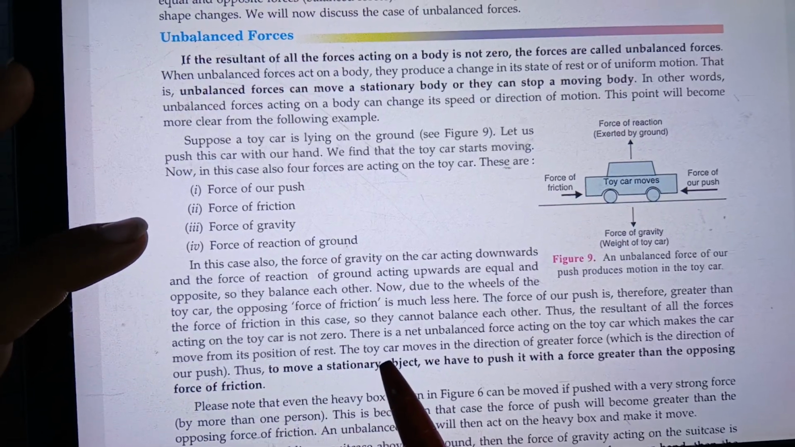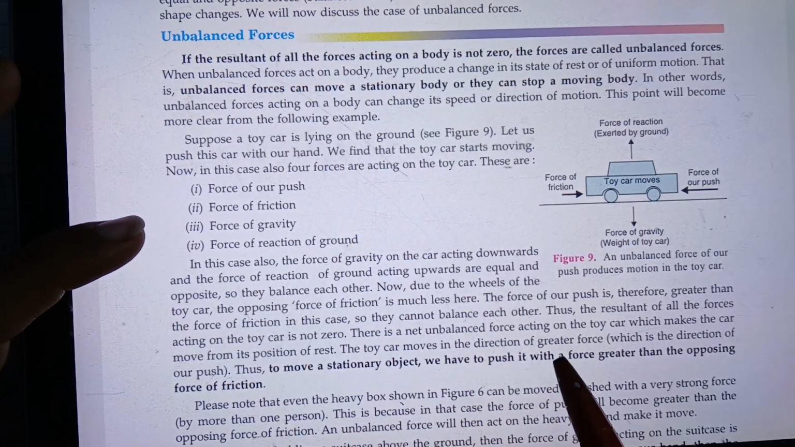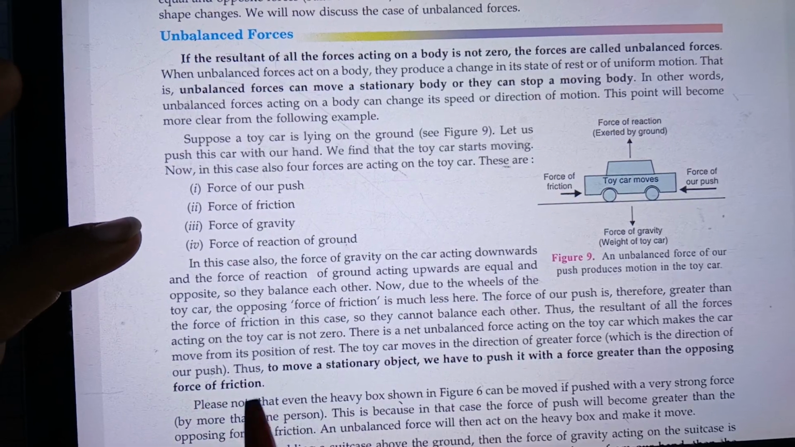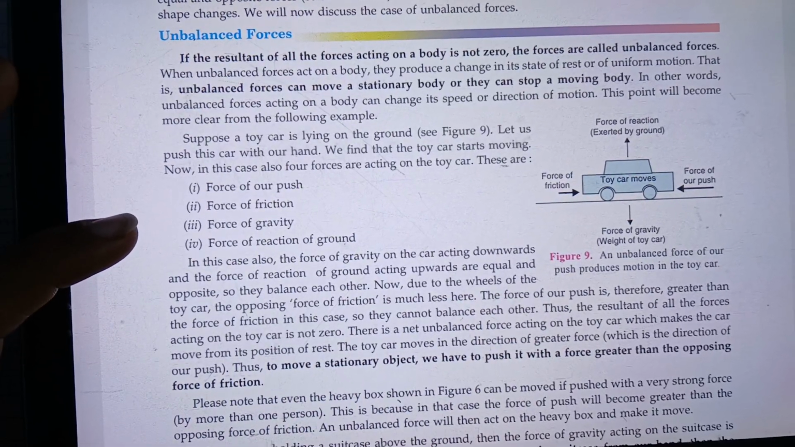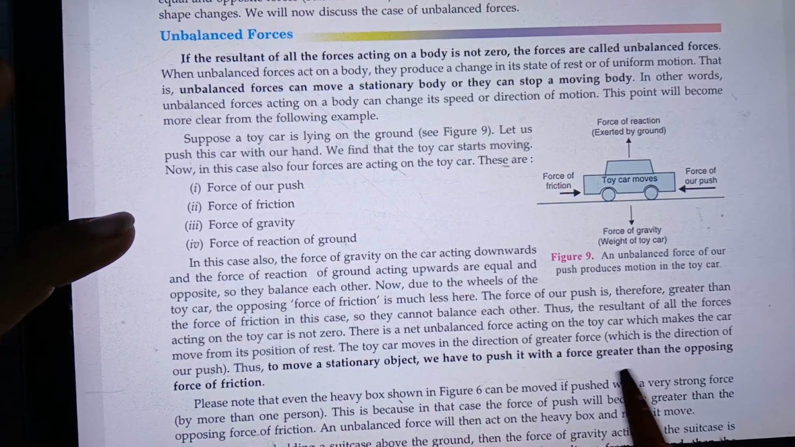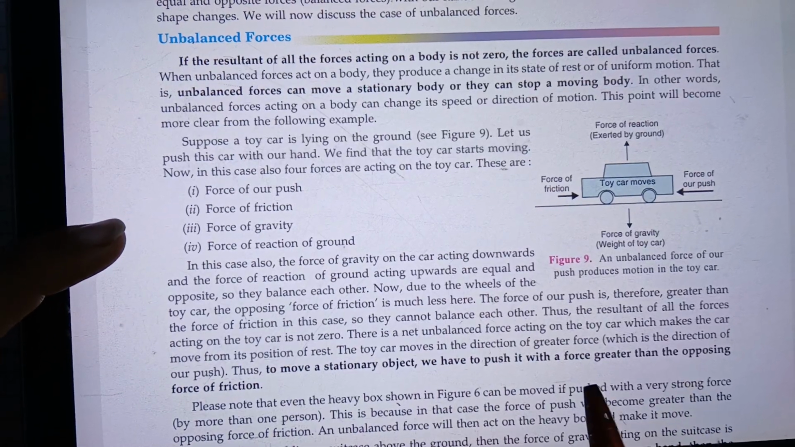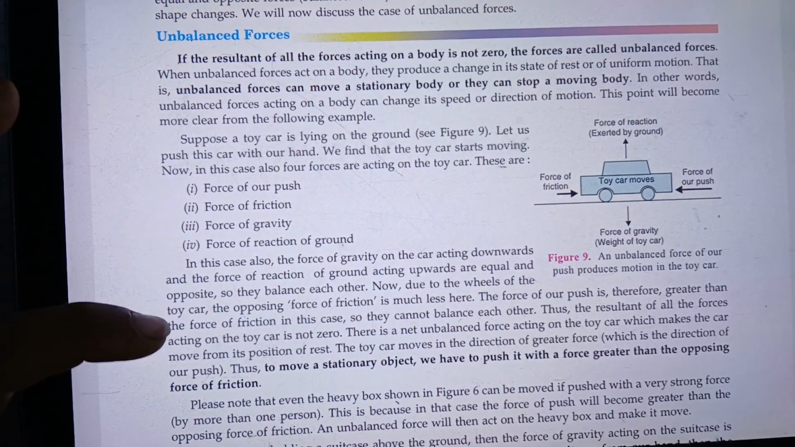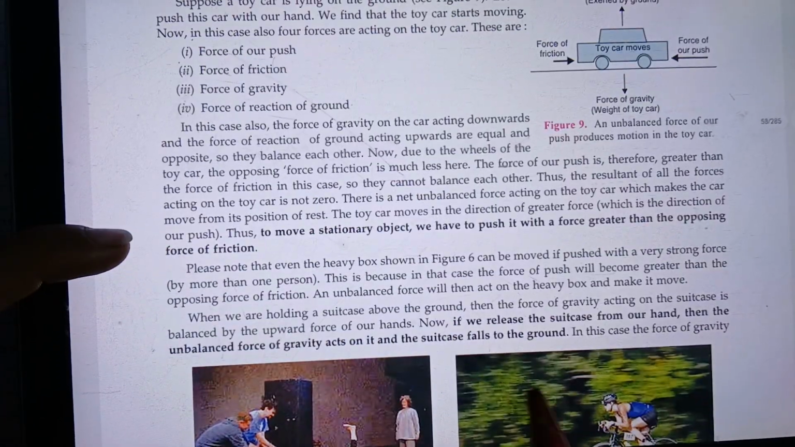So the toy car moves in the direction of greater force, which is the direction of our push. Thus to move a stationary object, we have to push it with a force greater than the opposing force of friction.